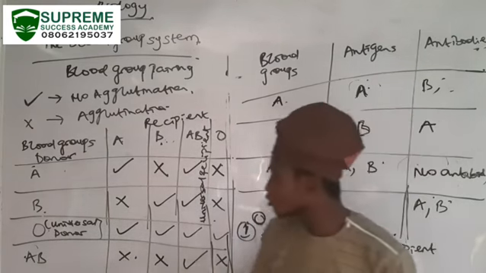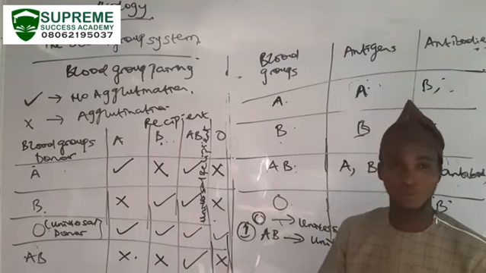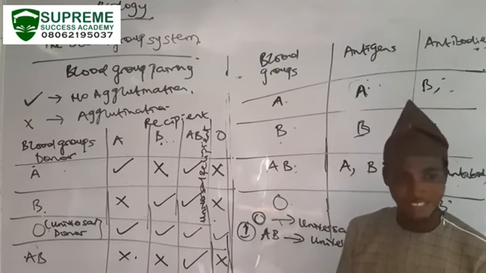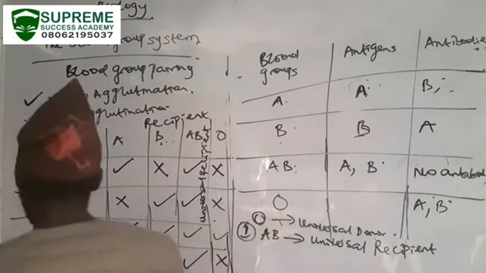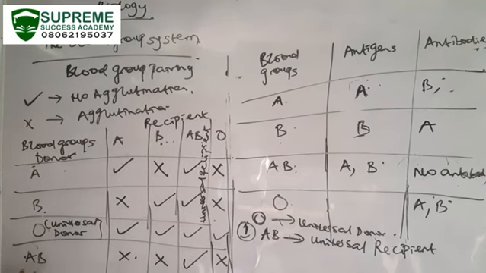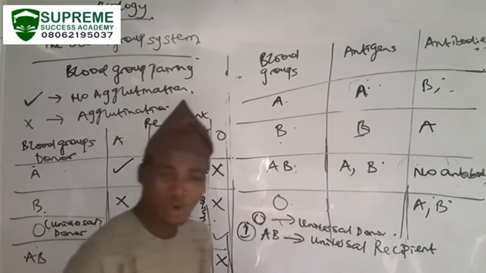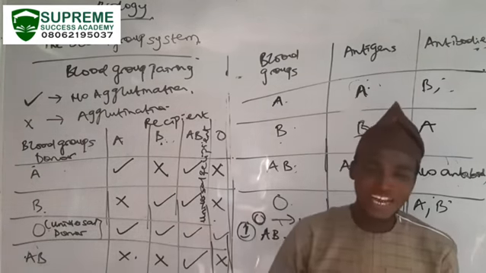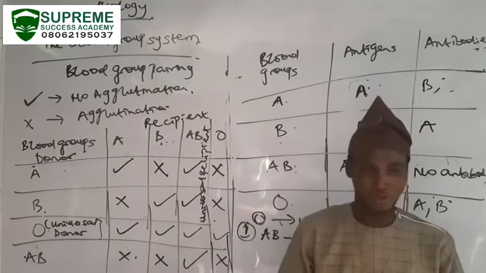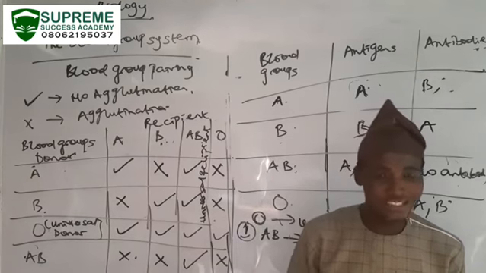Then the AB blood group is referred to as a very selfish blood group. Why do I call it a selfish blood group? Let's look at it. In terms of donating, AB cannot donate to A, AB cannot donate to B, AB cannot donate to O. But it can only donate to what? Itself. So while AB can receive from every other blood group, AB can only donate to itself.